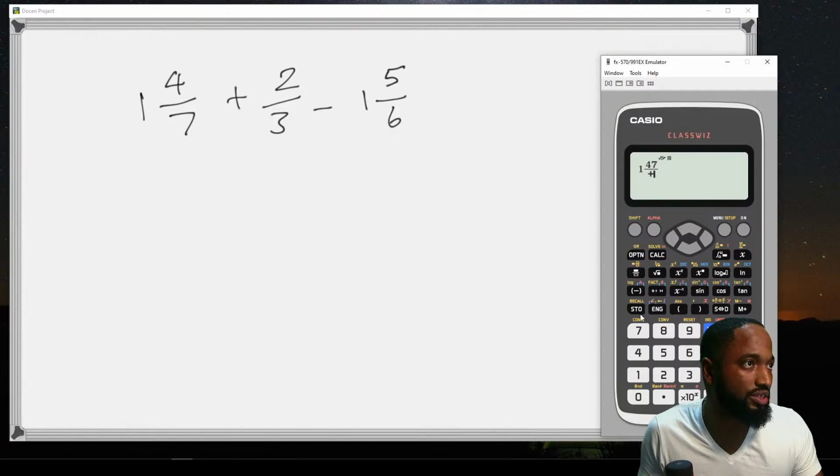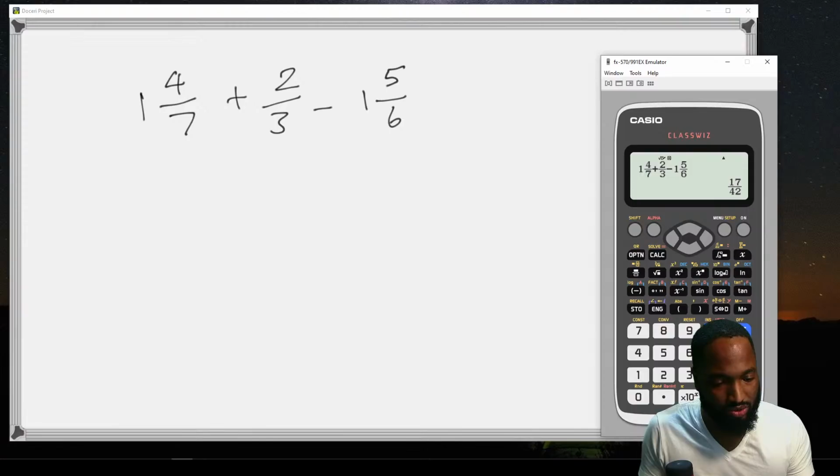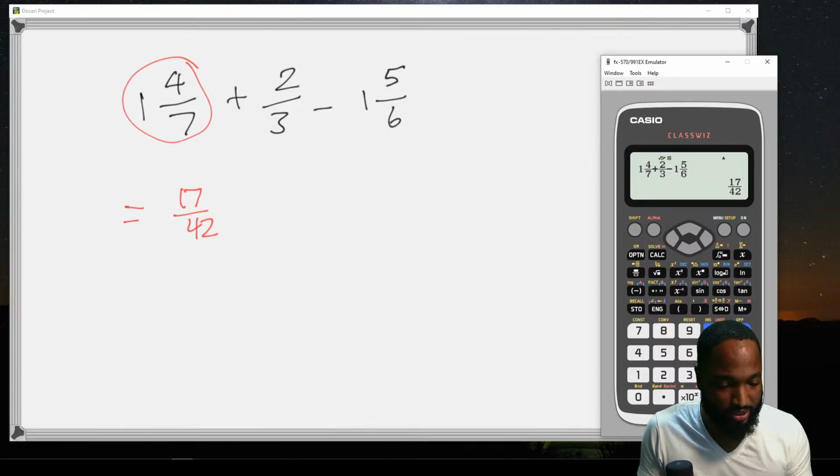This first question is just bun and cheese. 4 over 7, plus 2 over 3, minus 1 and 5/6. So what answer y'all got for that? Using your calculator, 17/42. Or otherwise, you would have changed these into improper fractions and gotten the LCM of 7, 3, and 6.